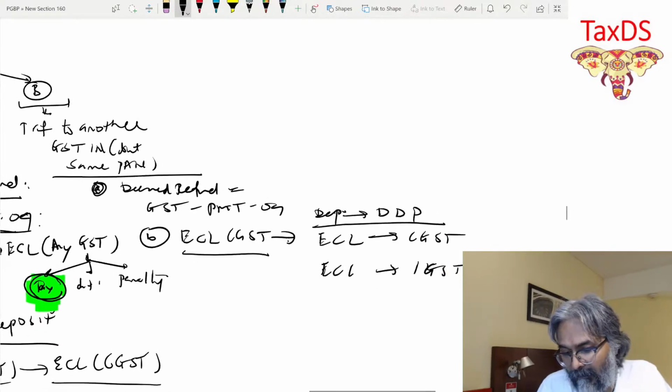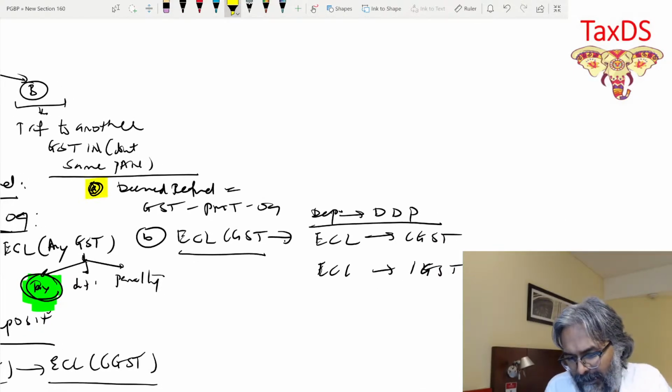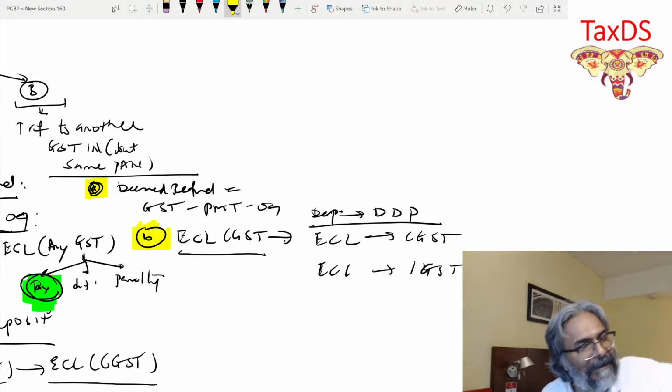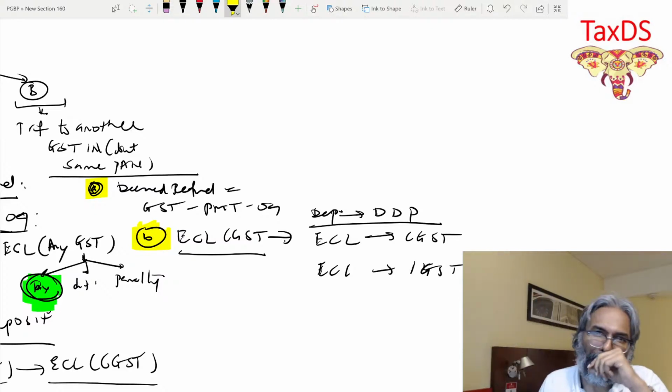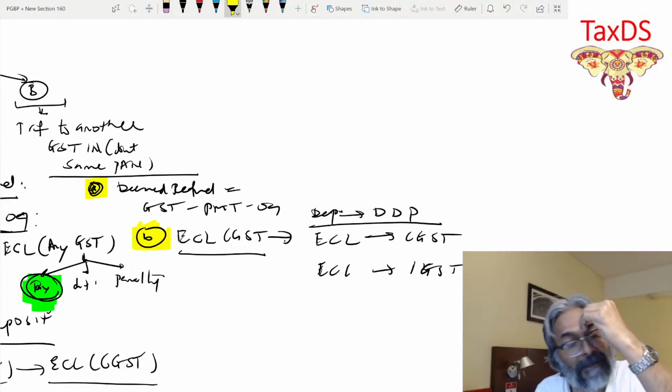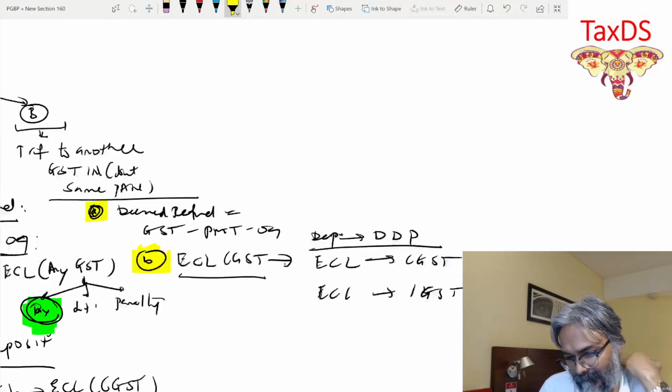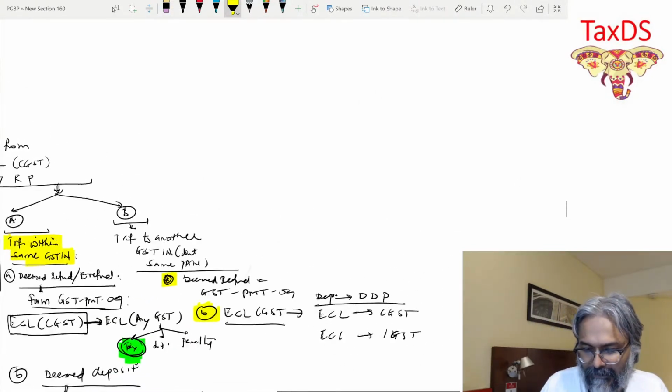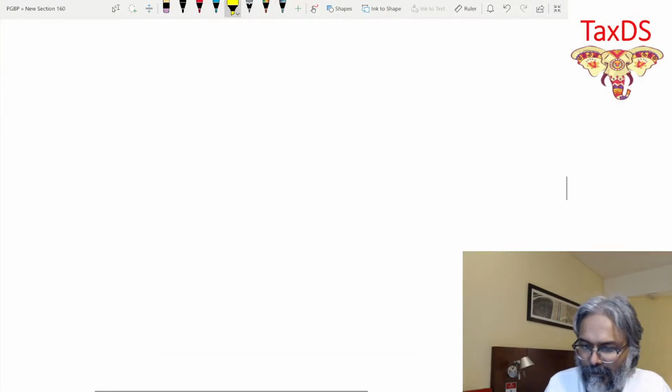So I hope that all of you are clear with this one. Same process. First, try to recover that amount, e-refund, and thereafter transfer. I hope that all of you are done with this. So this is your point number 3.